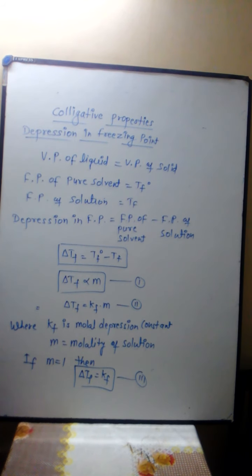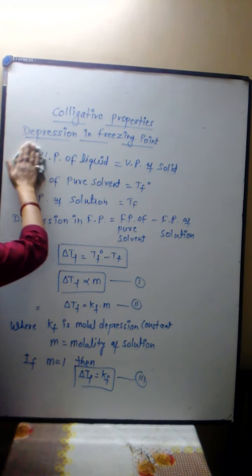After this, we can find out the molecular mass of a non-volatile solute with the help of depression in freezing point.